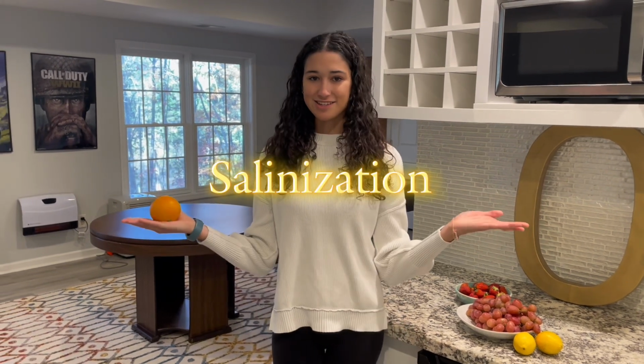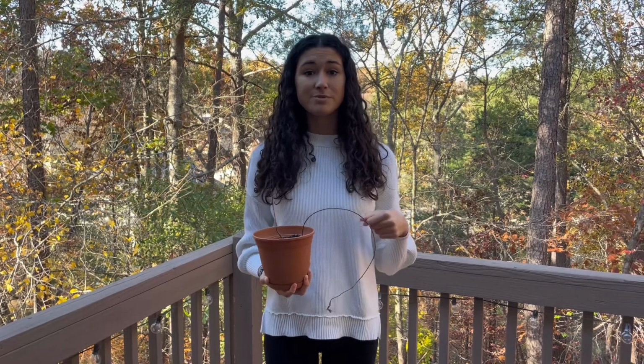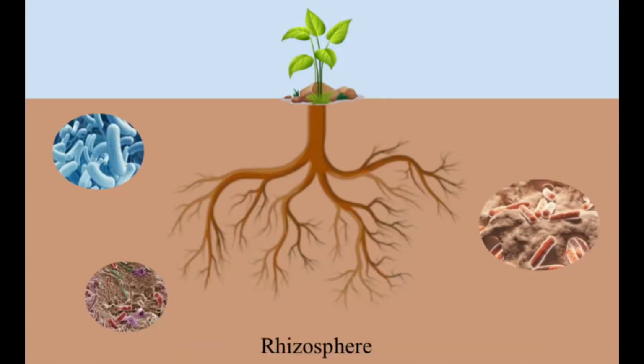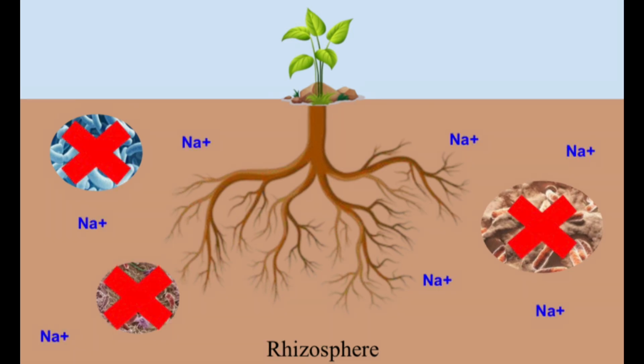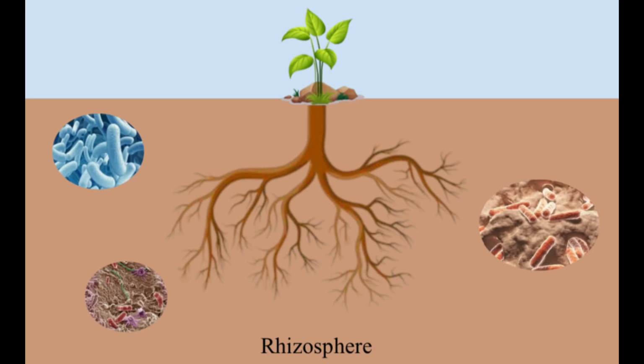Enter salinization. Salinization is the accumulation of salt and ions in soil, which can be toxic for most plants. But how does salinization impact the microbiome, you may be wondering? The microbiome decreases with increased salt levels due to the introduction of toxins and osmotic stress. This loss leaves the plant with a lack of nutrients and needed services that can stunt growth and even cause plant death, threatening ecosystems. When there are threats to the plant microbiome, humans are also threatened, since salinization can impact